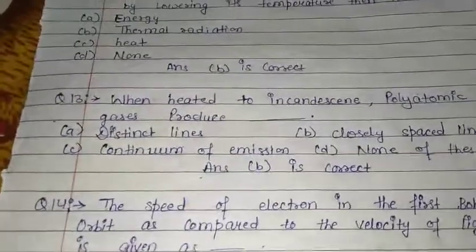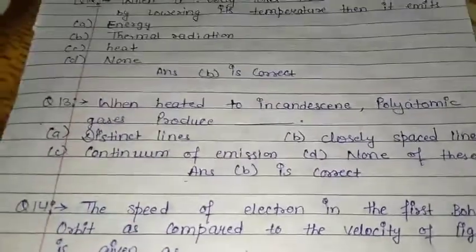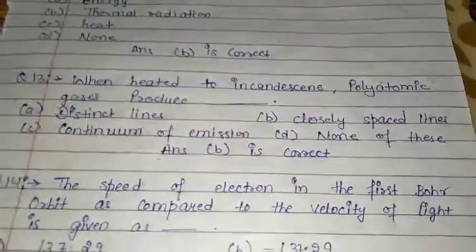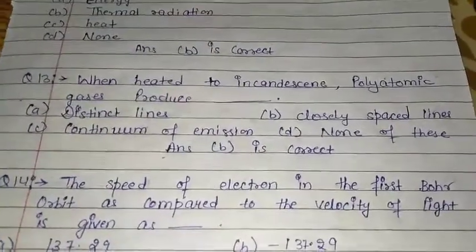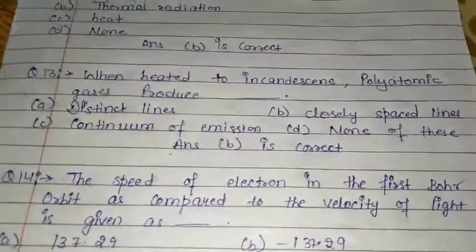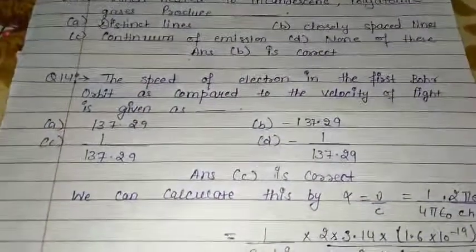Question number 13 is, when heated to incandescence, polyatomic gas produces. The same question arises but in case of polyatomic gas. Here option B is the correct answer. It produces closely spaced lines. Okay, note the difference.